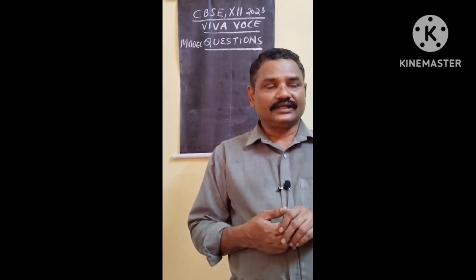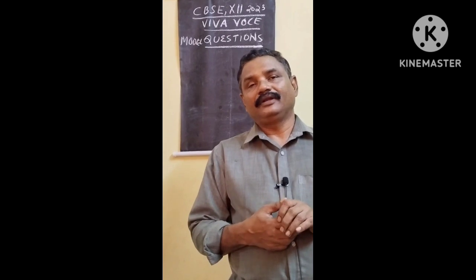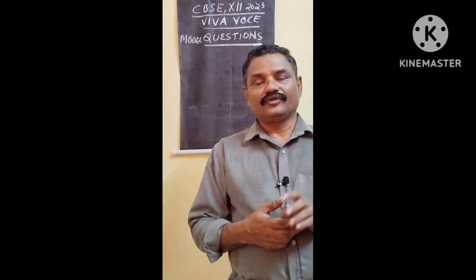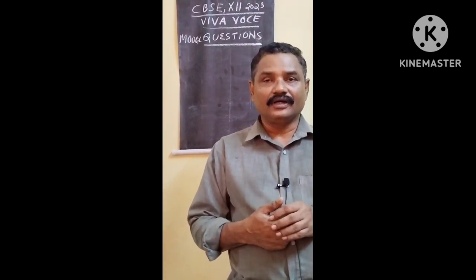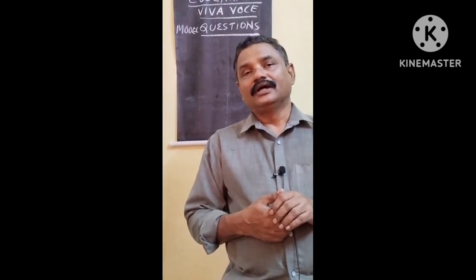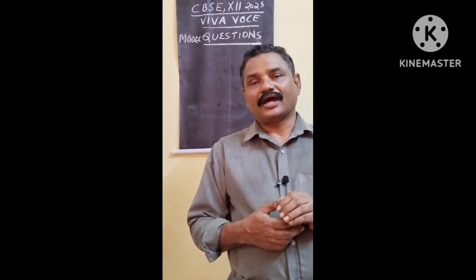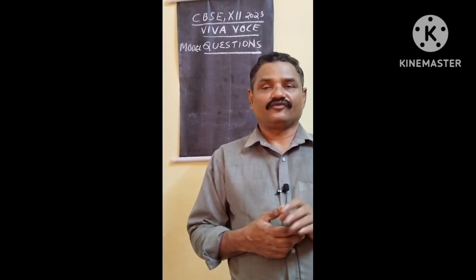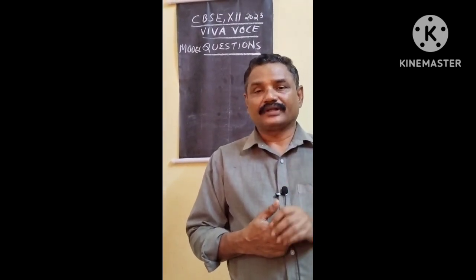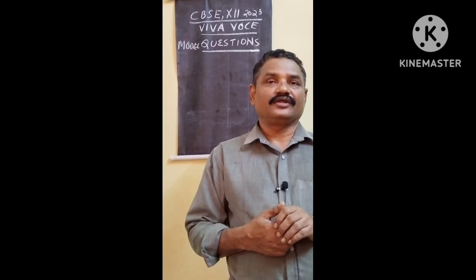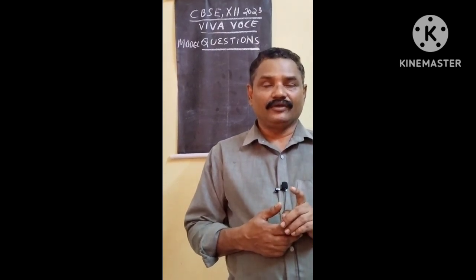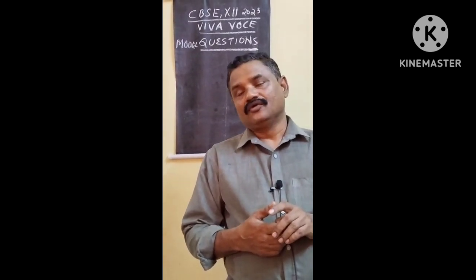Next, investing activity. Investing activity is the activity which shows inflows and outflows of the business in case of purchase and sale of new fixed assets. Only in case of purchase and sale of fixed assets will inflows and outflows arise.